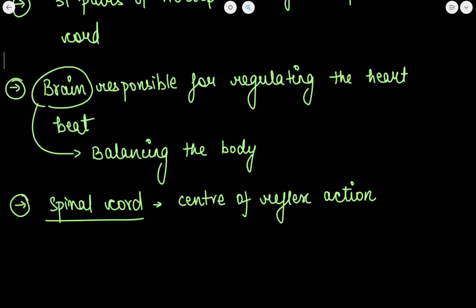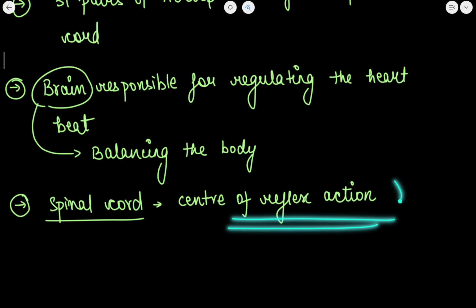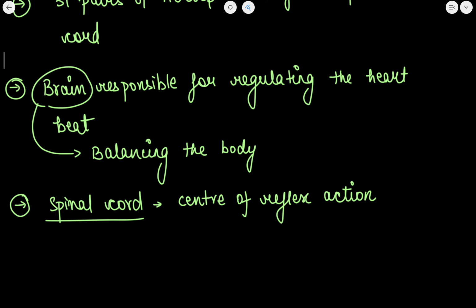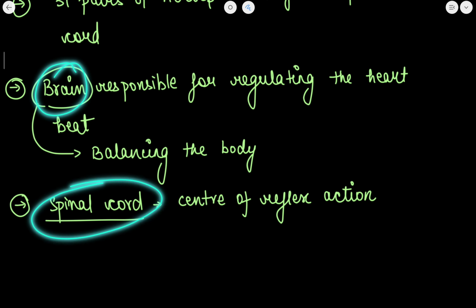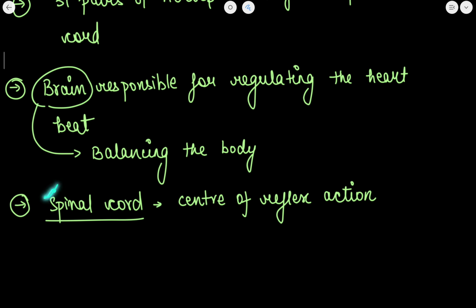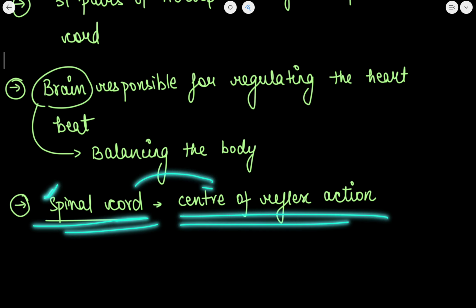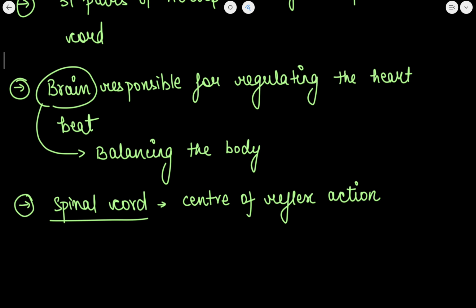In the exam, you can have a question on this: which of the following is the center of reflex action? Obviously, brain, spinal cord and heart will be among the options. So you will have to tick the spinal cord because it is the center of reflex action.